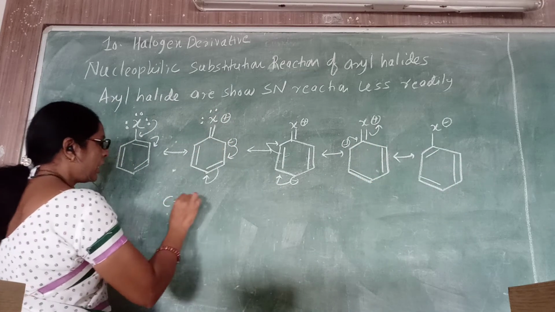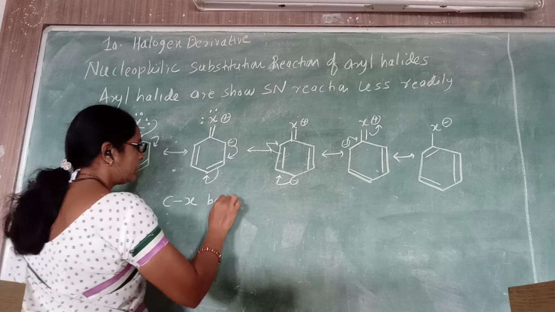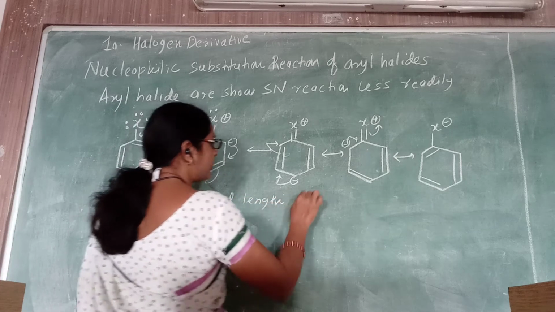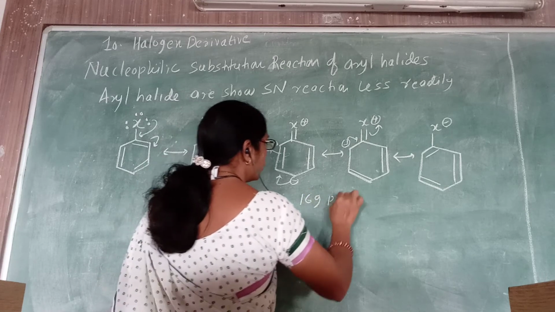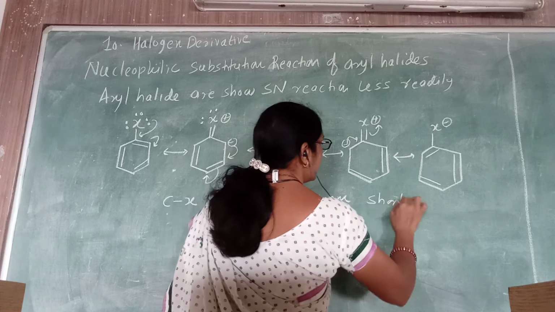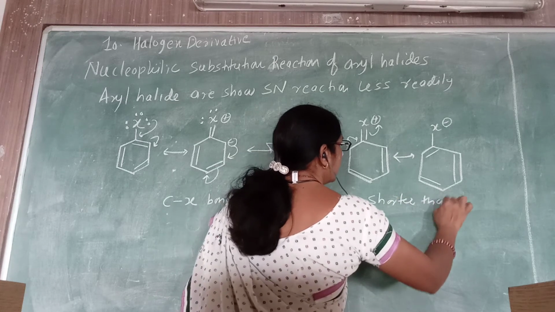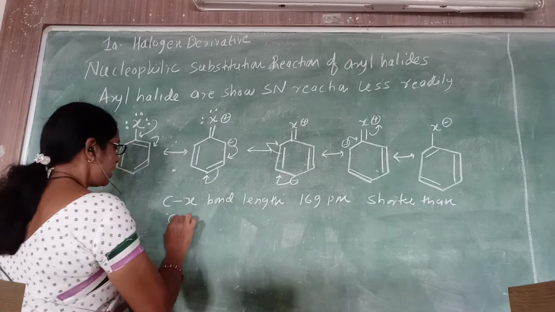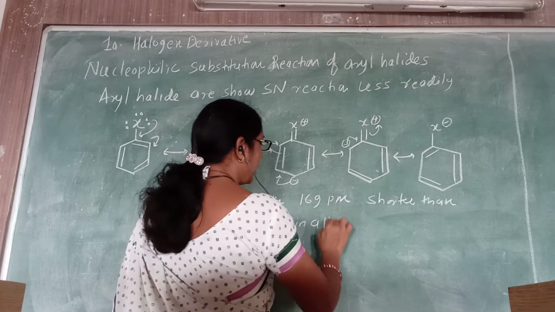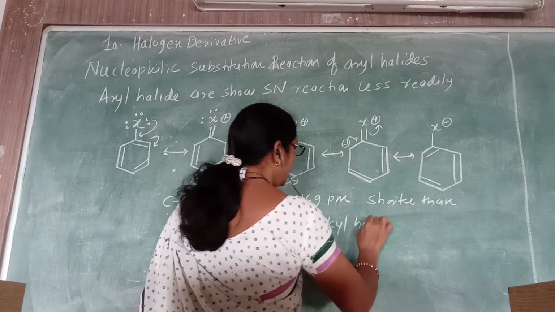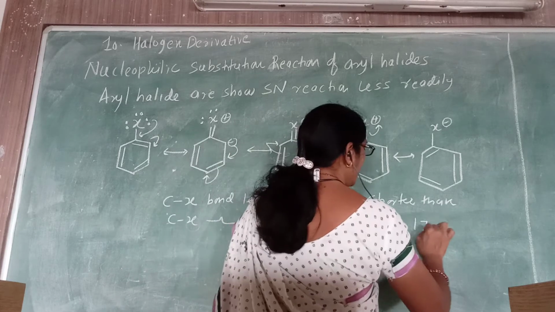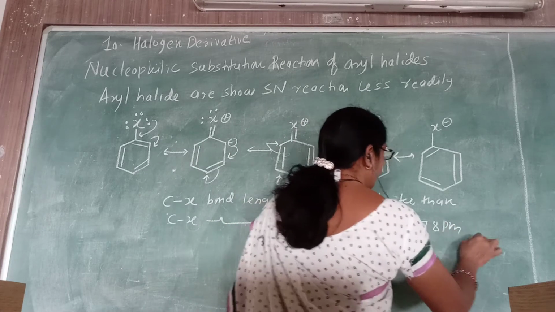So the C-X bond length in aryl halide is about 169 picometer, which is shorter than the C-X bond length in alkyl halide, because alkyl halide has a bond length of 178 picometer.